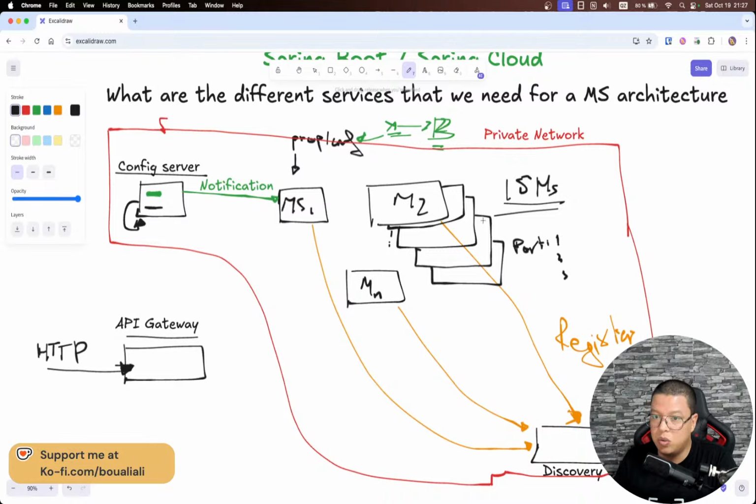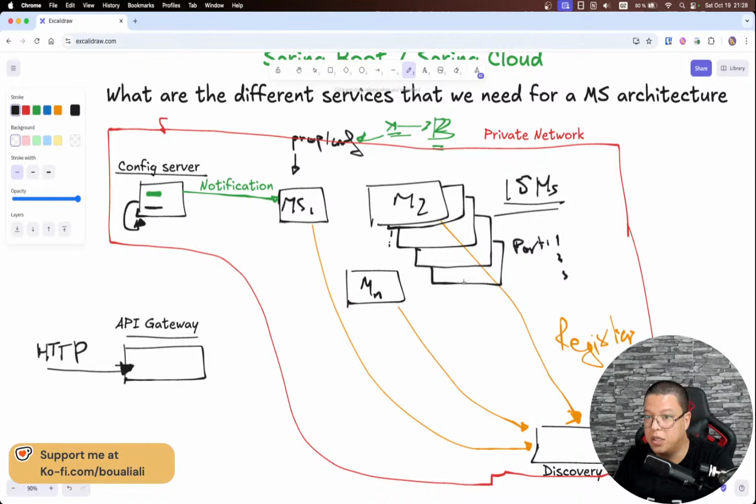All right. So when I want to send a request, I don't know the port of the application. Okay, I know the address, but I don't know the port, because when we do a scale up, we will start a new instance, and this new instance will have a random port. So it's kind of impossible to reach this application. Now I will go back to the discovery server, and you will see the importance of this discovery server, and then we will link up and come back again to the API gateway.